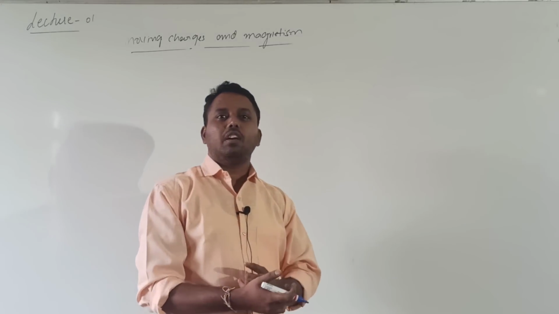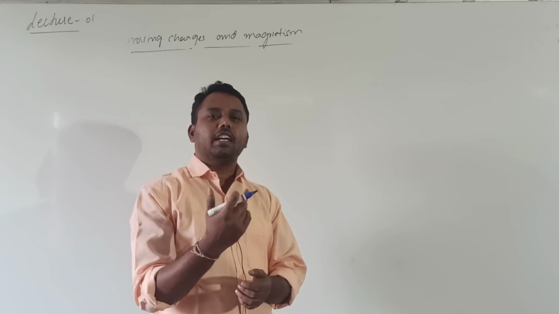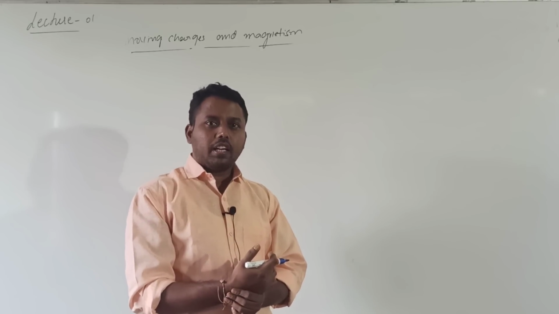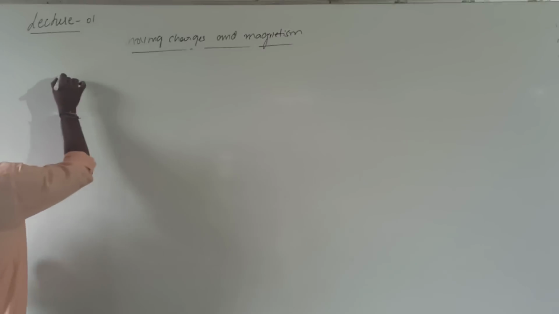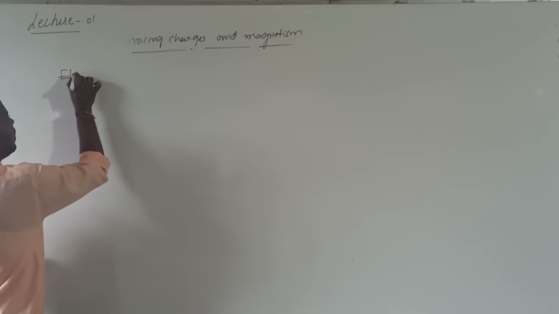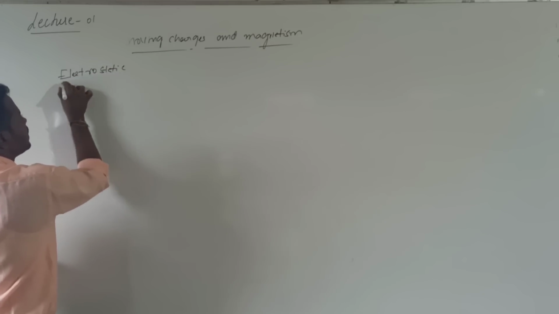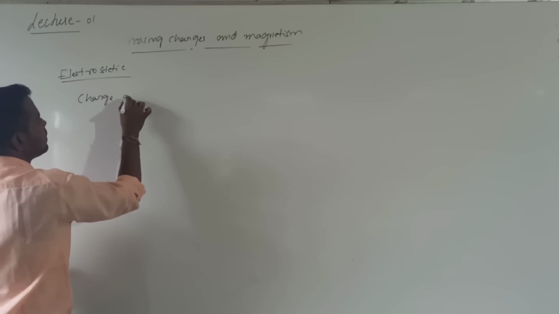What is electrodynamics? It deals with both electricity and magnetism, electromagnetism. Till now we discussed electrostatics, which deals with charges at rest.